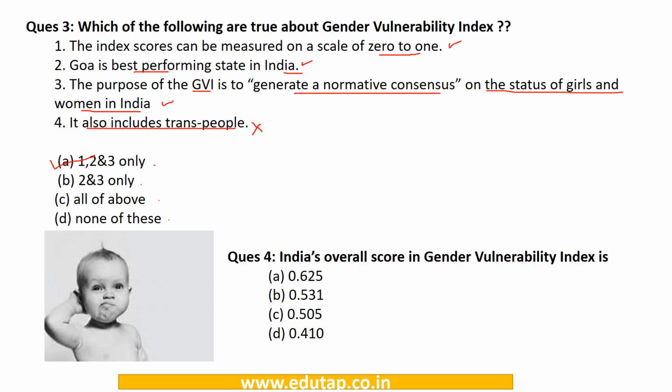Question number 4. India's overall score in the Gender Vulnerability Index is: option A, 0.625; option B, 0.531; option C, 0.505; and option D, 0.410. So we have to choose the correct answer for India's overall score. Here the correct answer is option B, that is 0.531. Option B is the correct answer for question number 4.